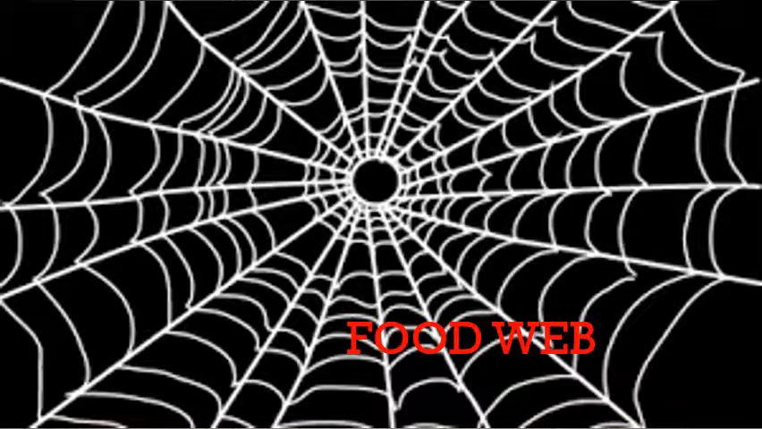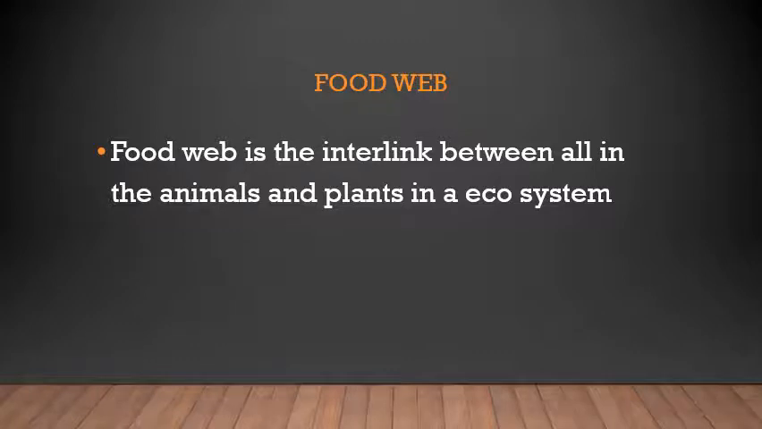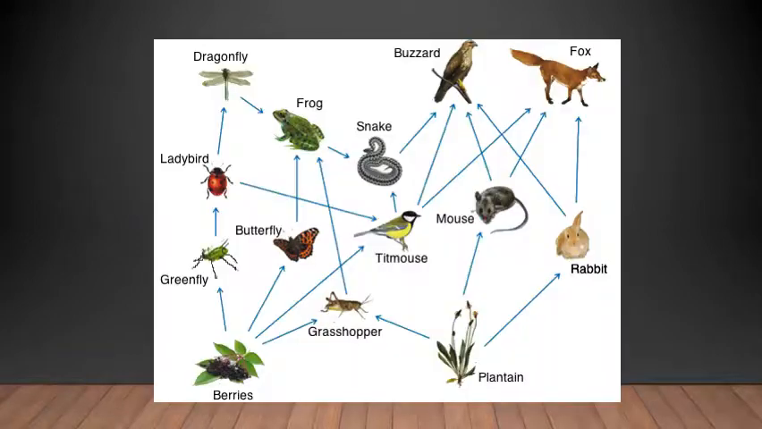Next, we are going to learn about food web. Now, in any area, there are many food chains. Most plants and animals are part of several chains. When you draw all the chains together, you will end up with the food web. Food web is an interlink between all the animals and plants in an ecosystem.